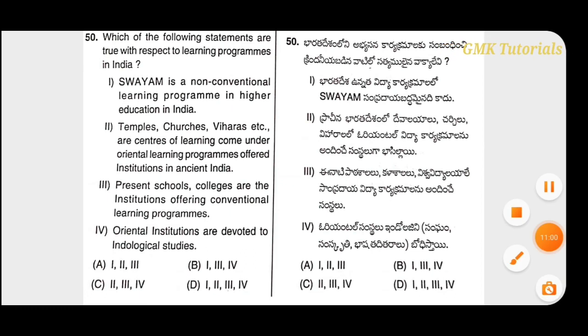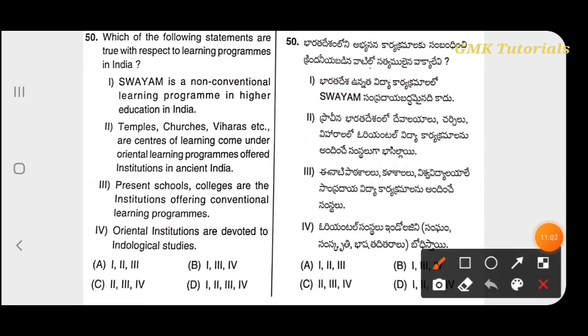Here they have given some learning programs, and we have to select the correct answer. Swayam is a non-conventional learning program in higher education in India. Temples, churches, viharas are centers of learning, which come under the Oriental learning programs offered by institutions in ancient India. Present schools and colleges are institutions offering conventional learning programs. Oriental institutions are devoted to Indological studies. So all four options are right here, so option D is right.